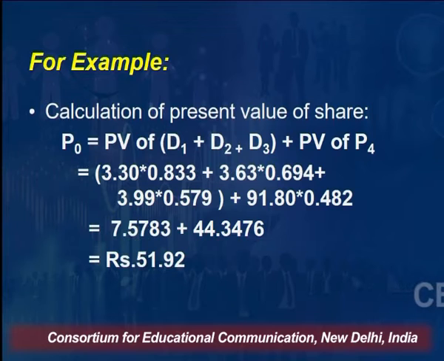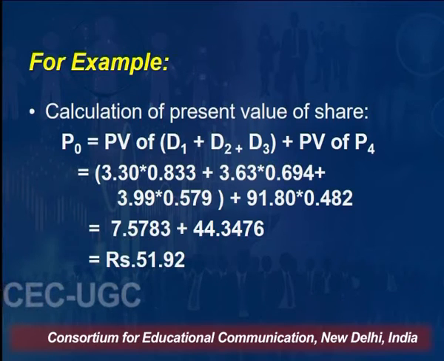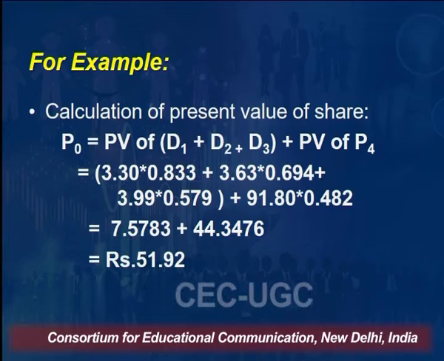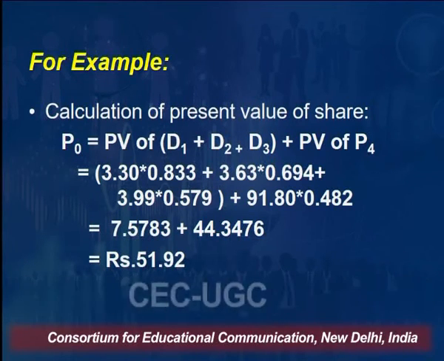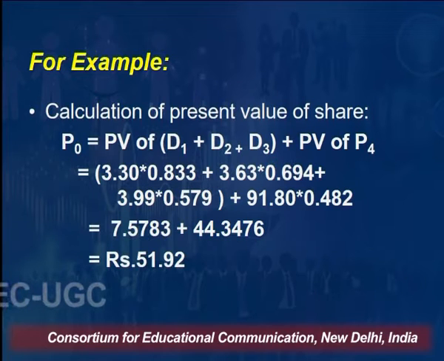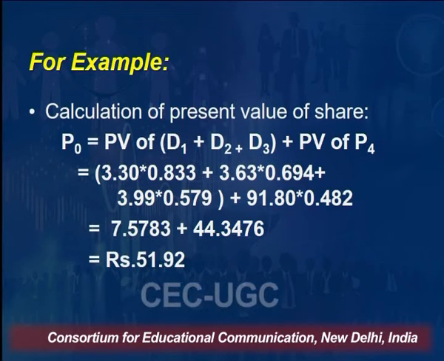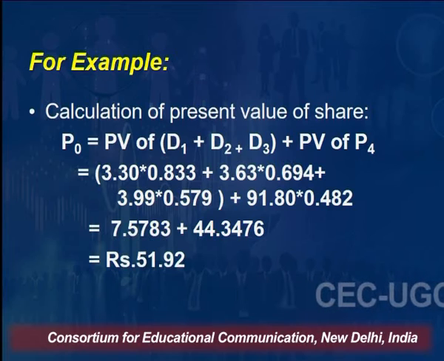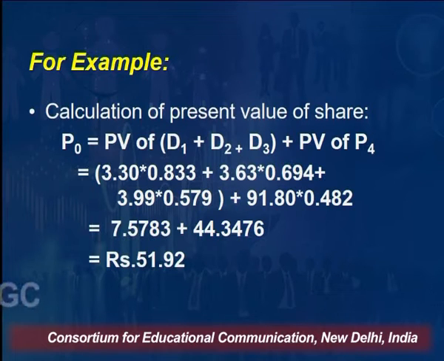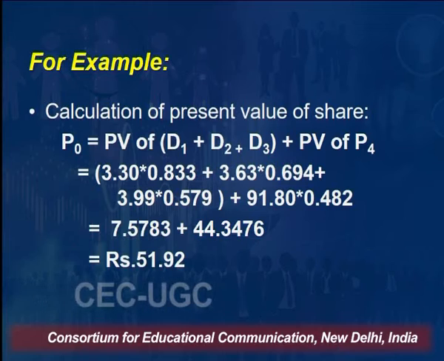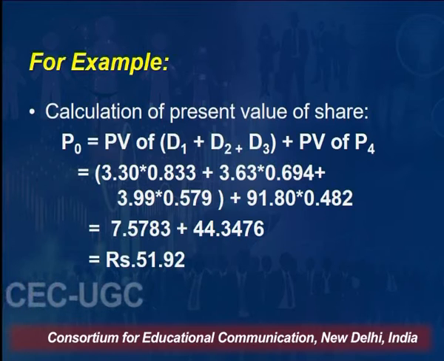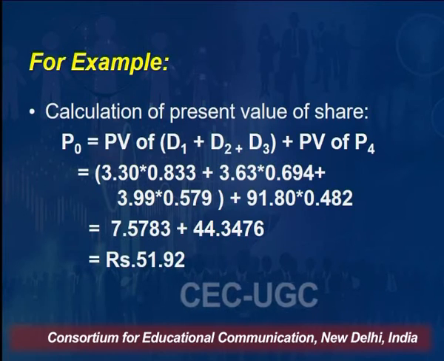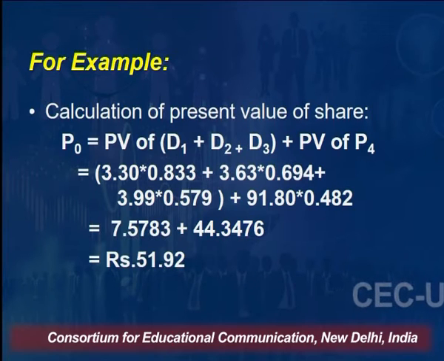If our required rate of return is 20%, we calculate the present value of the dividend in the first year by discounting this value at the rate of 20%. If I get 1 rupee at the end of the first year, and my required rate of return is 20%, what is the present value of this 1 rupee? It comes to 0.833, that is 83.33 paisa. So what I am getting is a dividend of 3 rupees 30 paisa, multiplied by 0.833.